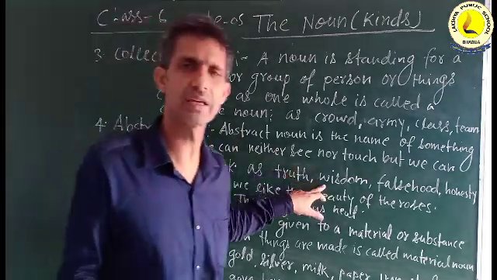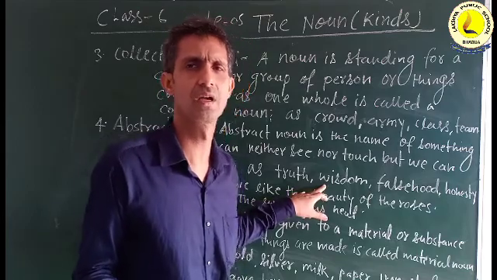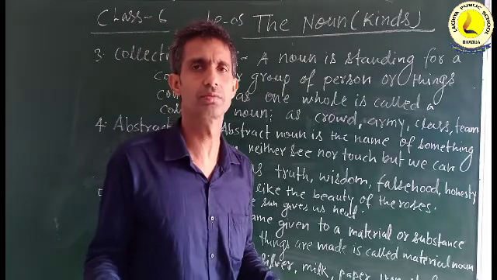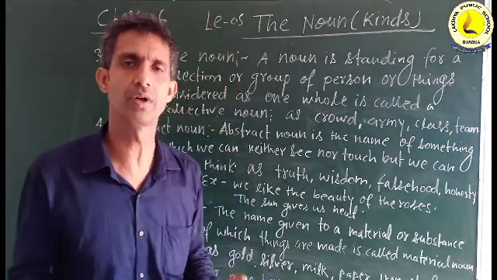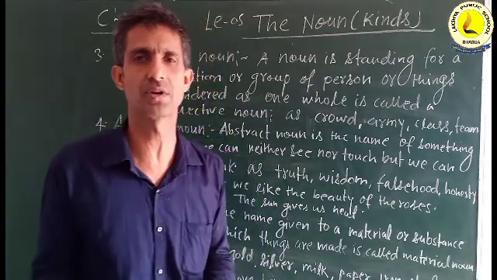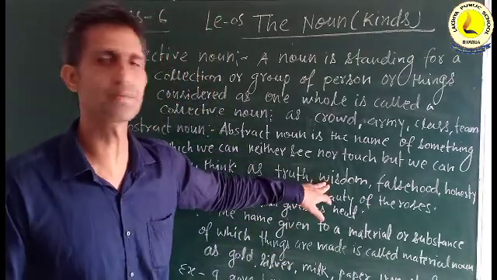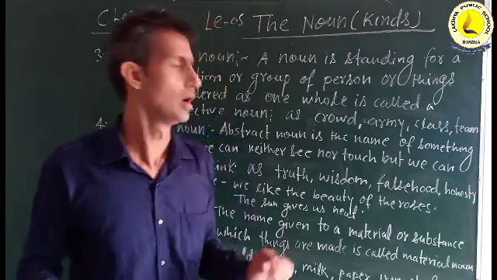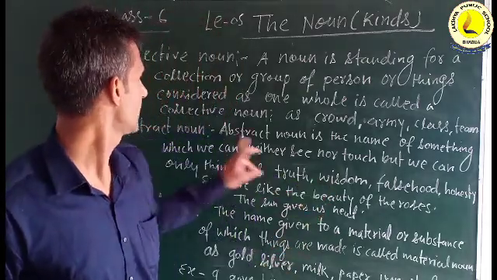And wisdom, like cleverness. So it is wit. We can't see any kind of wit or wisdom. We only feel it in a particular person. He is a wise person, like that. So wisdom is a quality we can only feel. So it is called an abstract noun.